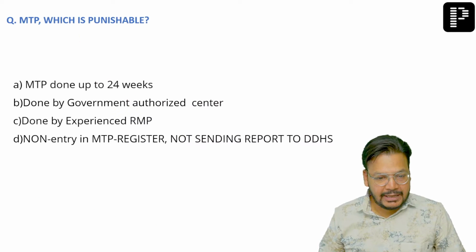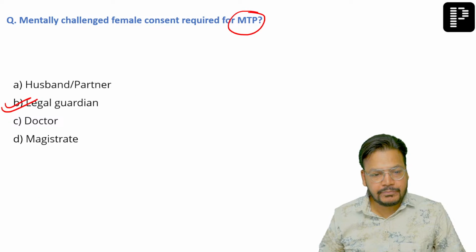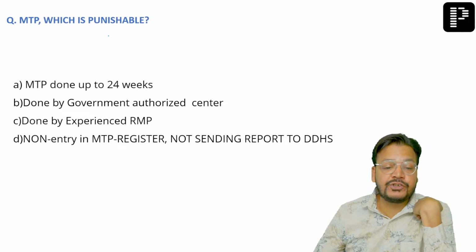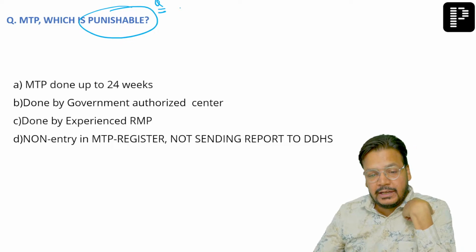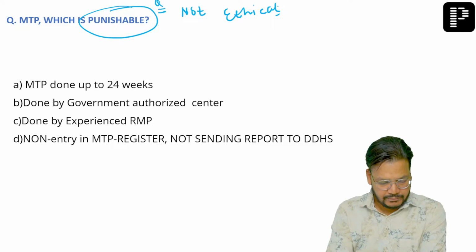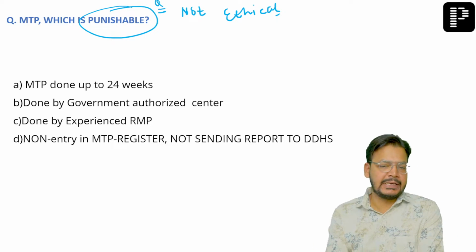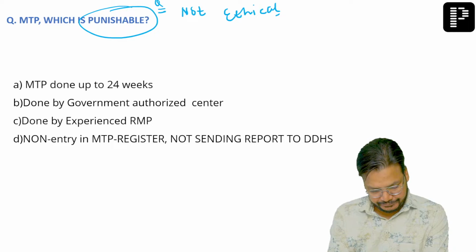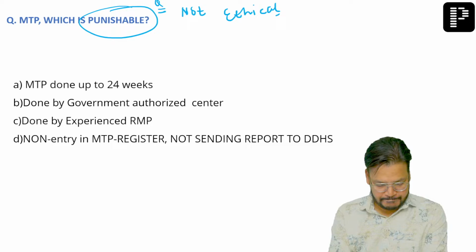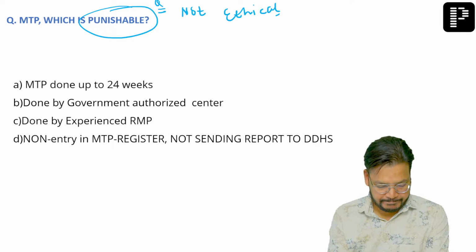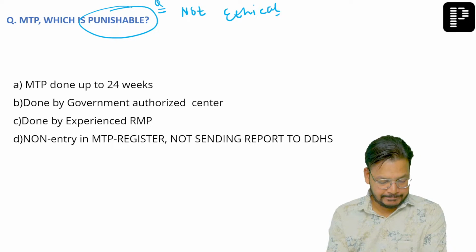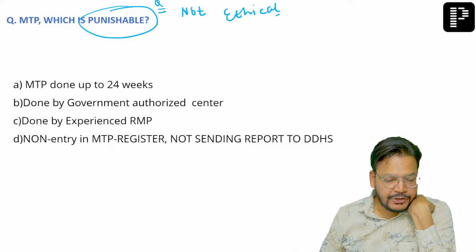Now listen, my dear friend, this is done, and now we are coming to a very important point. MTP which is punishable, meaning not ethical. Which word was given, punishable or not ethical? Tell me. Which word was given? It was punishable or not ethical? Okay, which is an offense. So that is punishable.